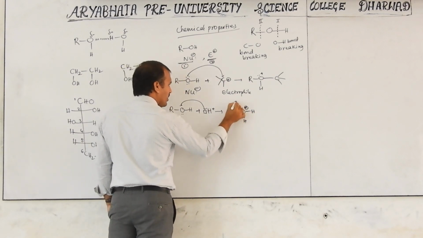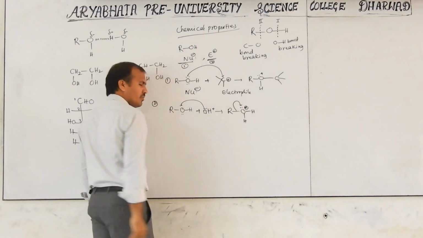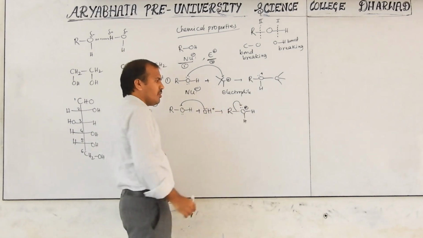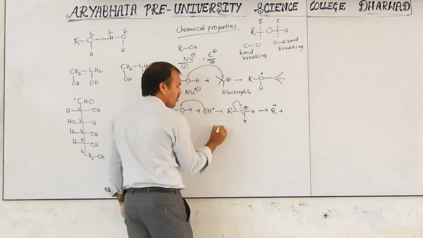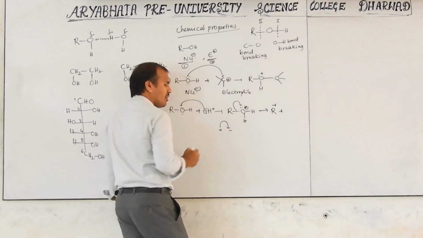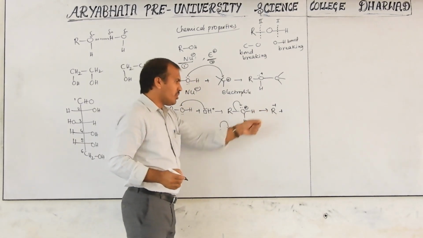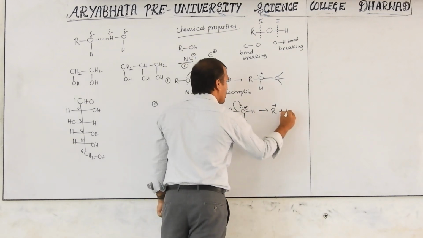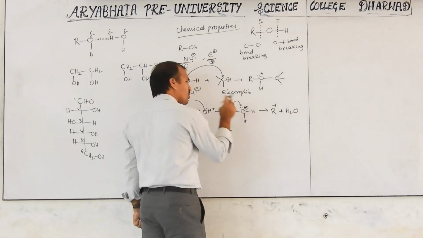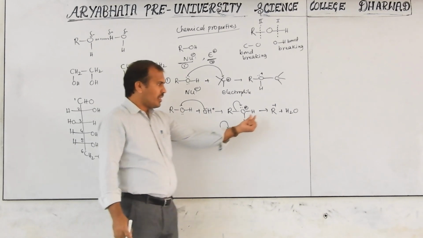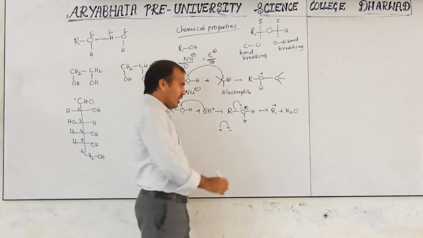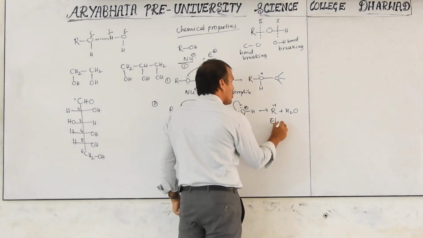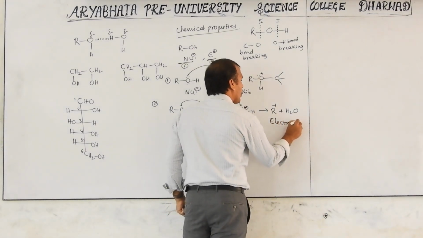If it leaves like this, negative to positive, R plus is eliminated along with H2O. In this case, this is positively charged, and here it acts as an electrophile.